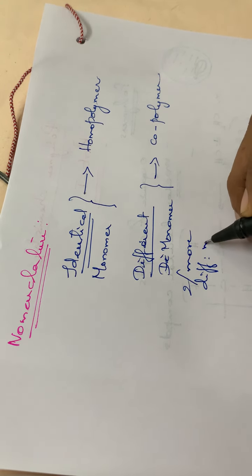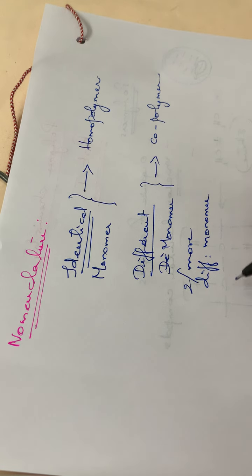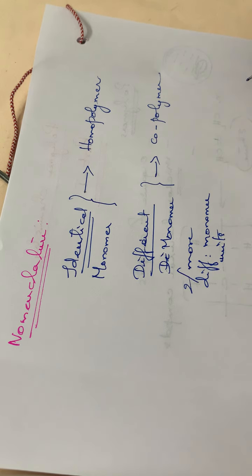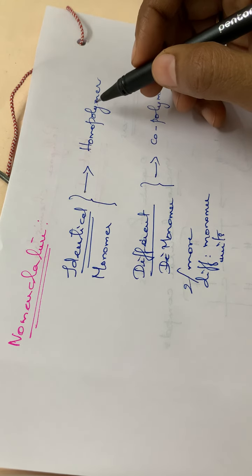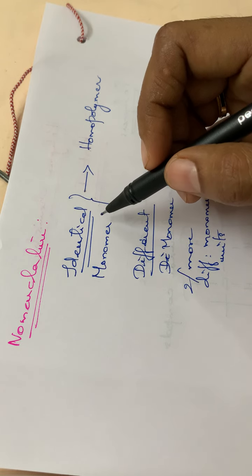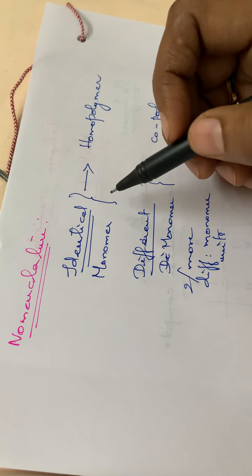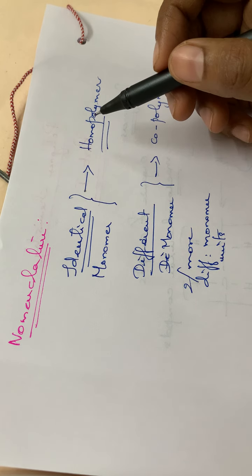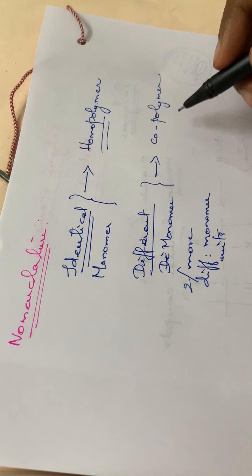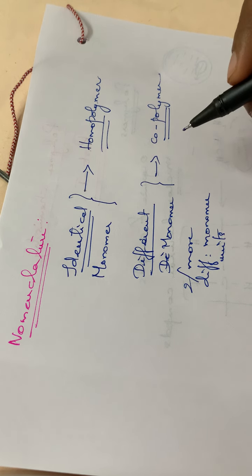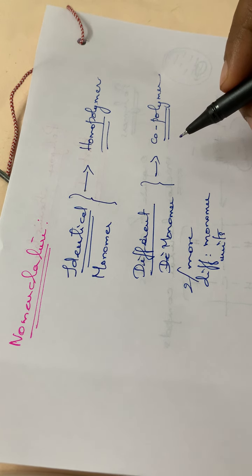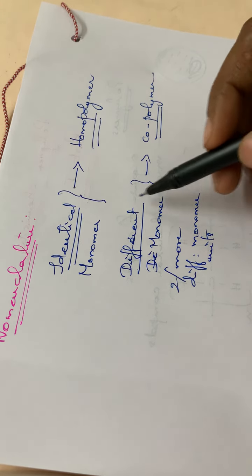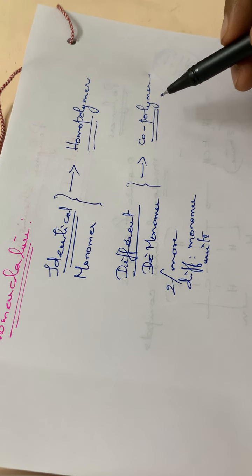In the case of a homopolymer, there is only a single type of monomer unit, like ethene and styrene that we already wrote. That means all the repeating units are styrene. But in the case of a copolymer, the repeating units will be different. Two or more different types of monomers combine to form a copolymer.